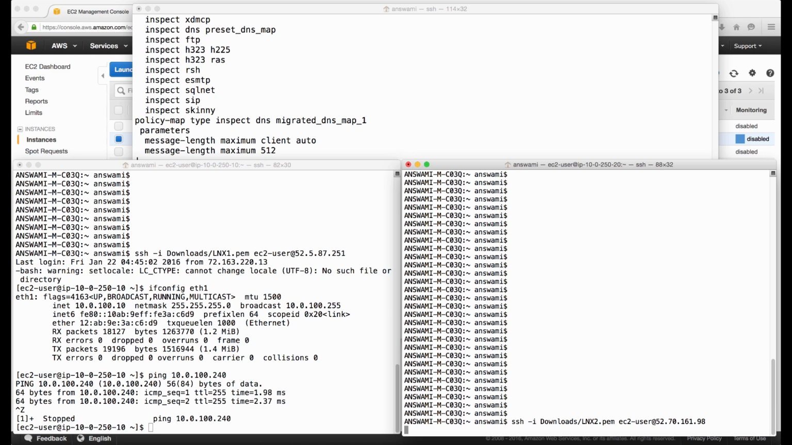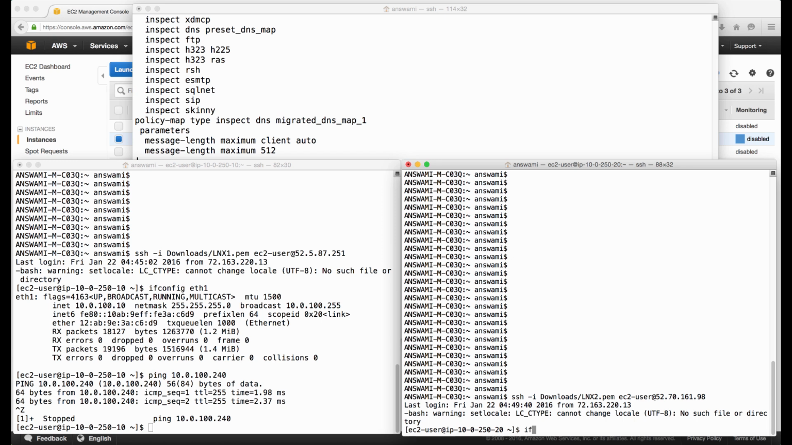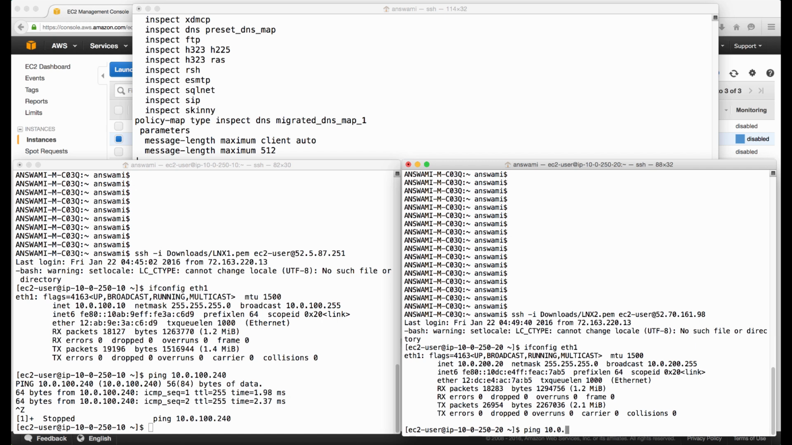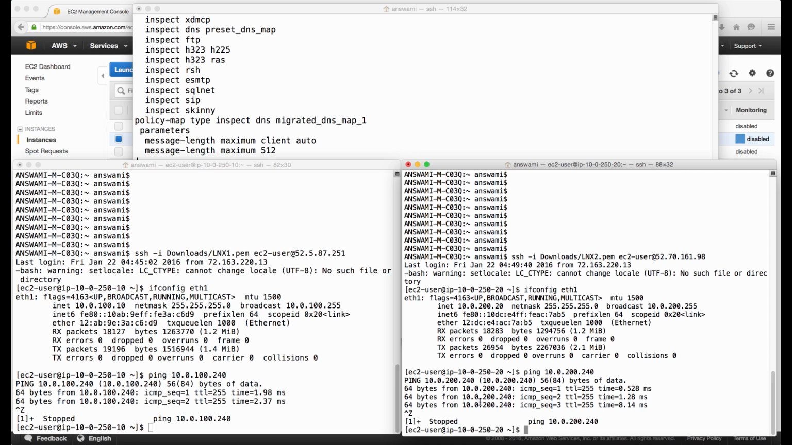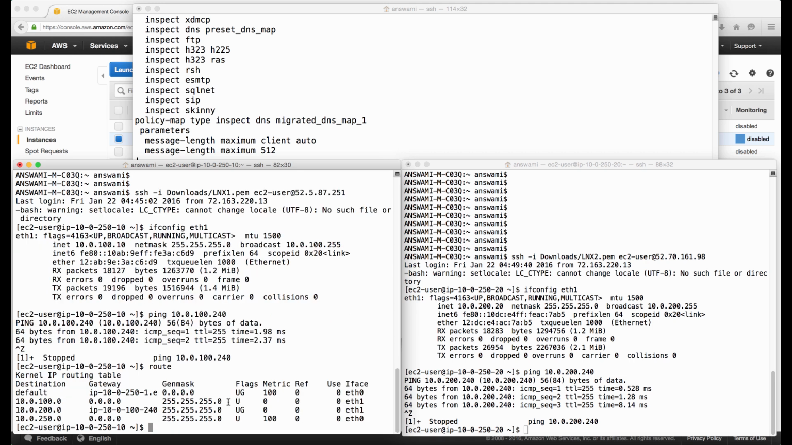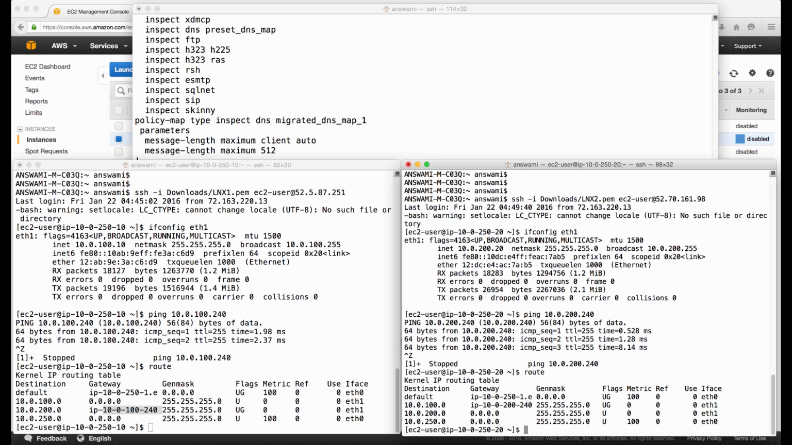I'll go to Linux server 2. ifconfig eth1. Let me ping 10.0.200.240. Yes, firewall is reachable. On Linux 1 server, I will check route. So I have specified route for 10.0.200.0/24 network, and I've pointed it to firewall. Let's go and verify it here. For 10.0.100.0/24, next hop is firewall.